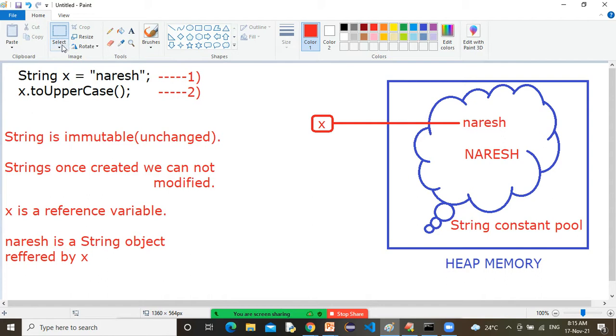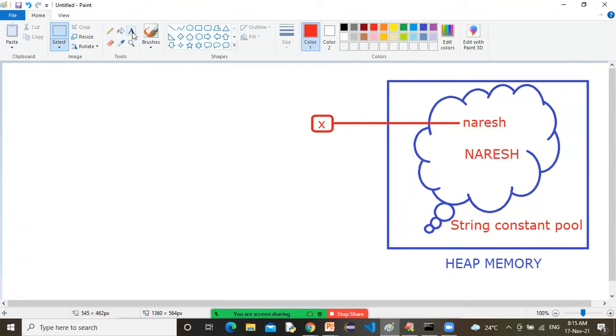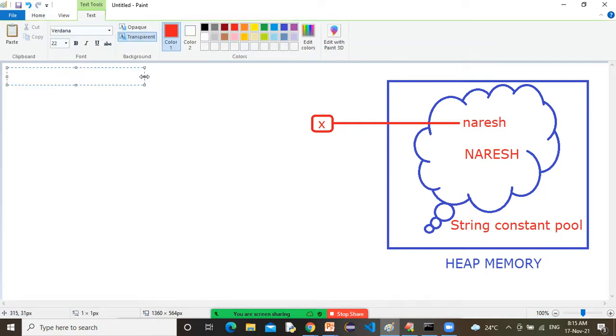So now, sir, I'm going to delete this section, and listen very carefully. String x is equal to Naresh.